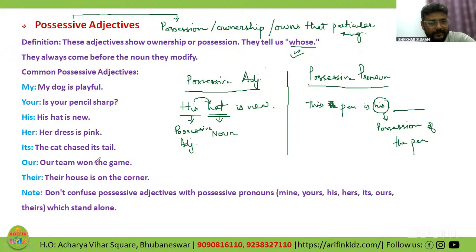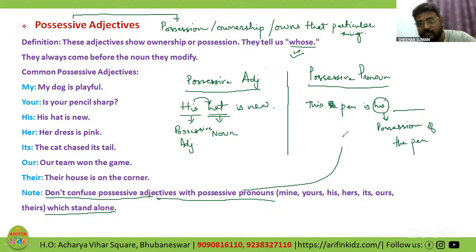Got it? Another important thing: don't confuse possessive adjectives with possessive pronouns, as I was explaining, like mine, yours, his, hers, its, ours, right? Which stand alone, as you can see, right towards the end of the slide. They stand alone. Who stands alone? Possessive pronouns stand alone. Whereas possessive adjectives need a noun to be described.